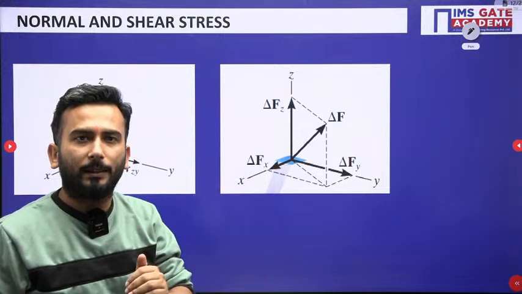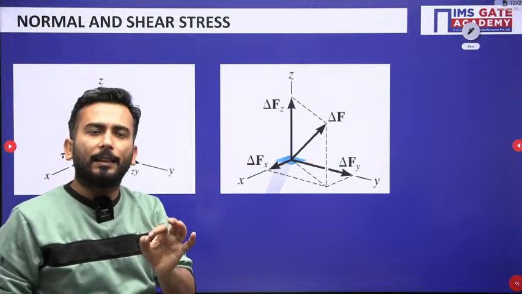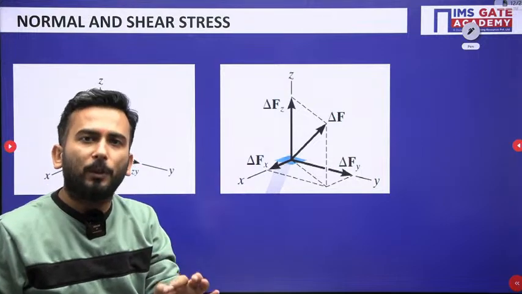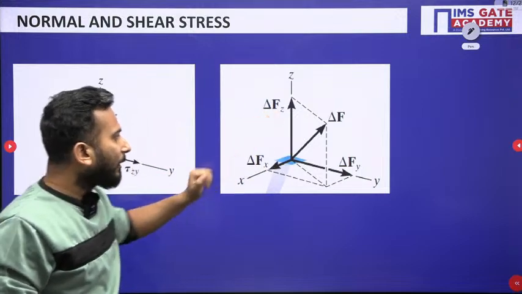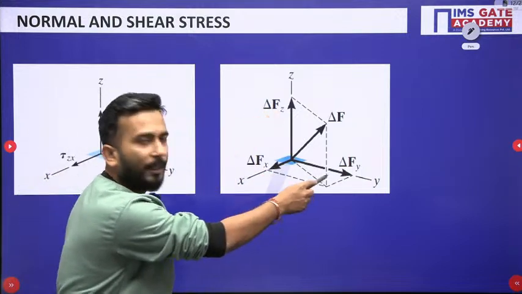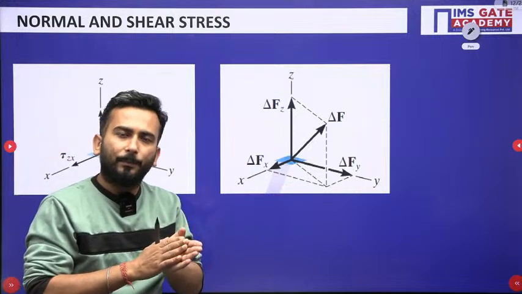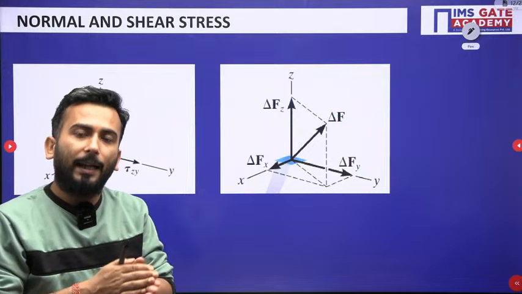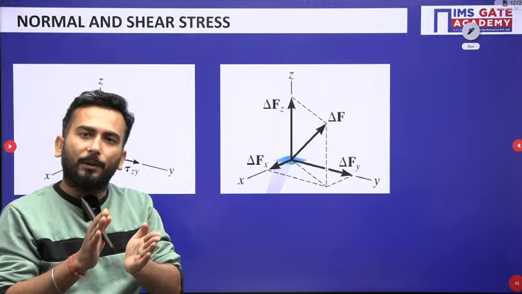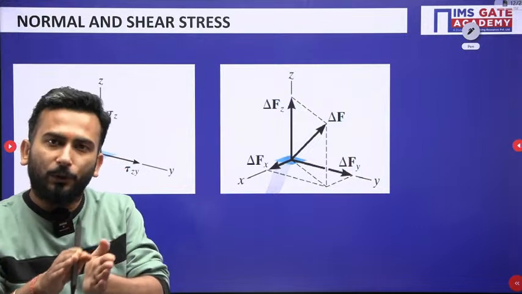Normal stress. But see my dear friends, this del Fx and del Fy are acting in the plane of the area. That is not normal stress. Just now we have studied that whatever force acts in the plane gives rise to shear stress.